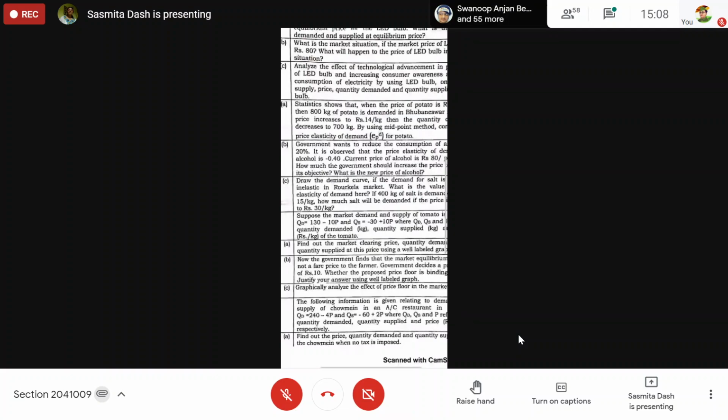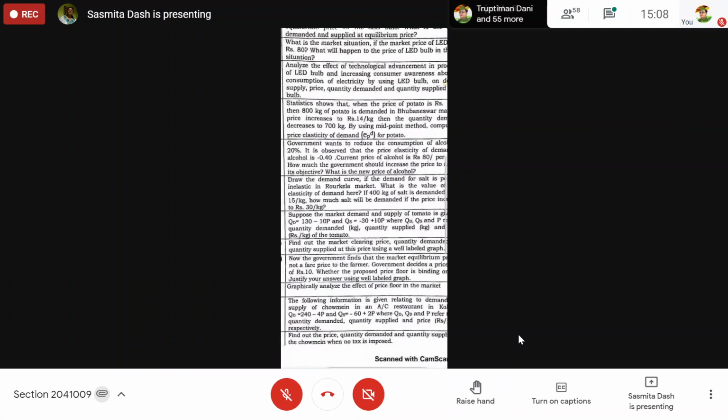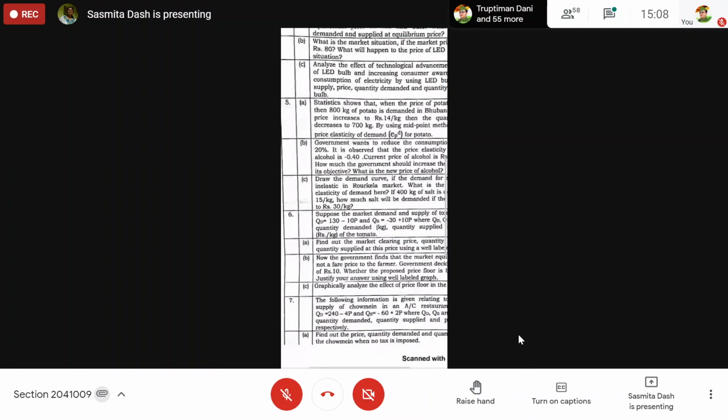If the demand for salt is perfectly inelastic, then what is the price elasticity of demand here? How much is the price elasticity of demand here?